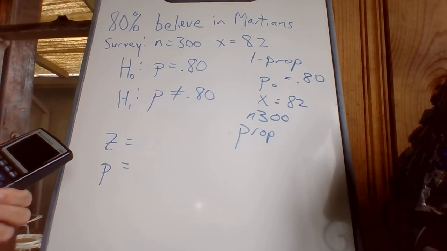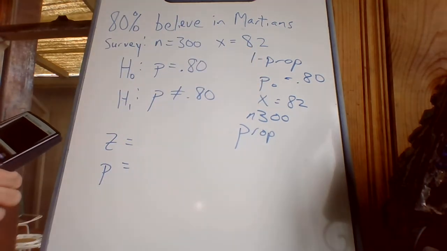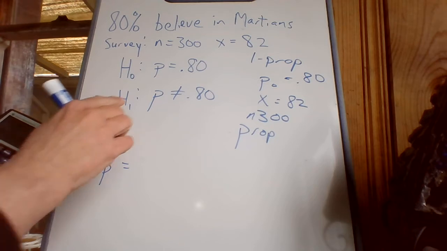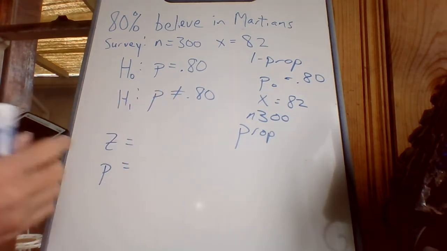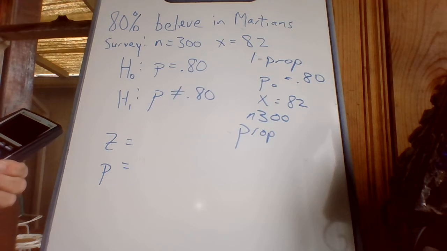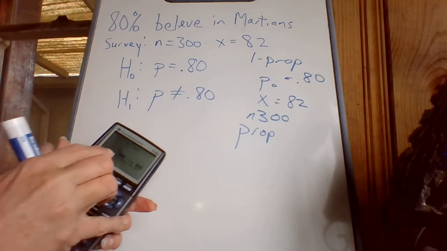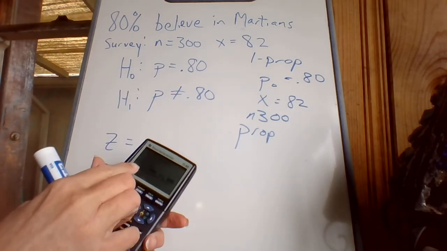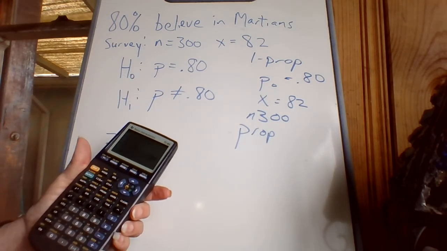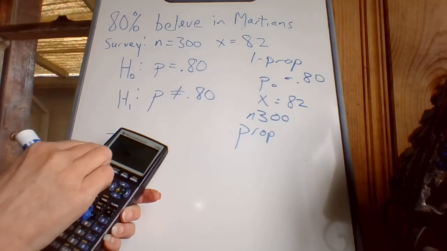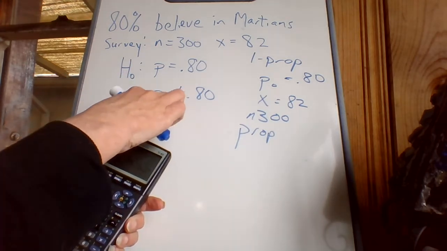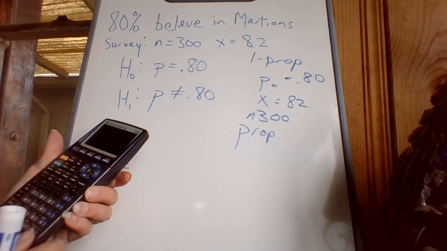You put that up in this line right here. All it wants is you to say, what is the sign on the H1? This is why I always write down an H1. That whole line, you're just supposed to try and match up the sign with whatever that sign is. That sign says not equal, so I'm matching up with not equal. Hit enter to make it stick. Okay, so I've matched that line up with that sign right there. And then down to calculate.